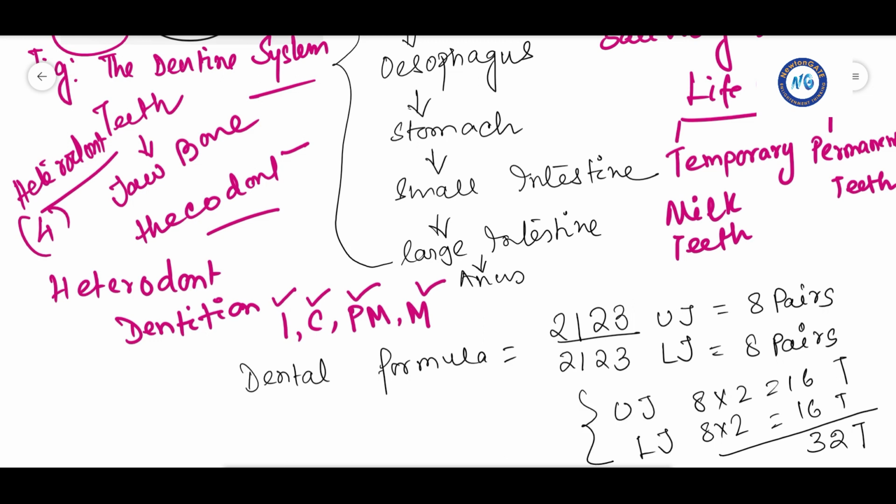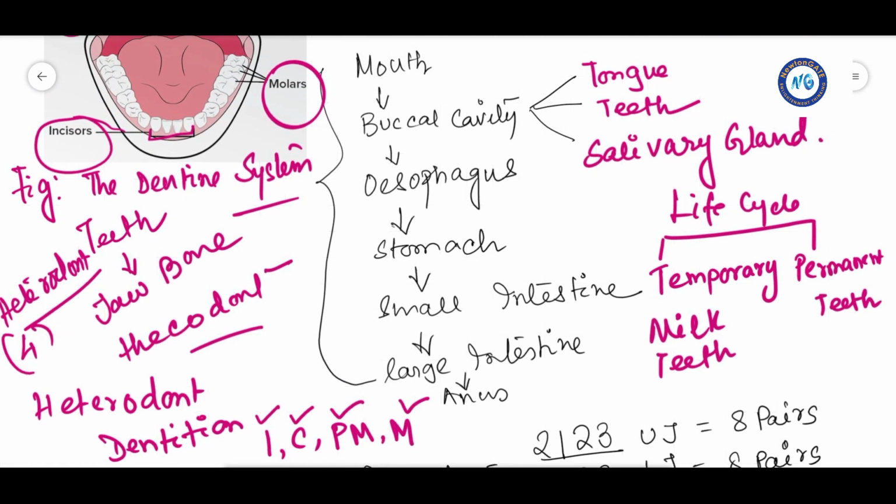So this is very simple. You just have to memorize this dental formula and you can easily answer any related questions. The hard chewing surface of the teeth is made up of enamel, which helps in the mastication of food. The tongue is a freely movable muscular organ attached to the floor of the buccal cavity. What is the function of the tongue? The tongue consists of various kinds of taste buds, which help us to detect or sense taste.